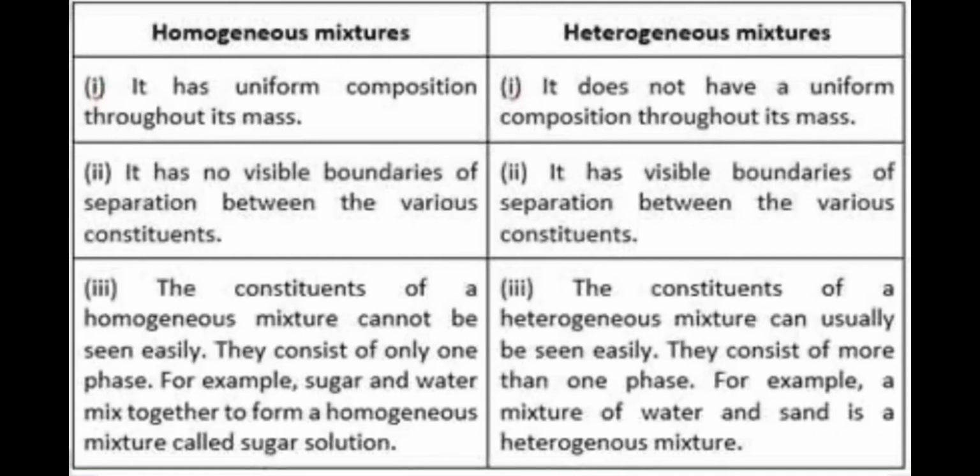Third, the constituents of a homogeneous mixture cannot be seen easily. They consist of only one phase. For example, sugar and water mix together to form homogeneous mixture. In heterogeneous mixture, the constituents can usually be seen easily. They consist of more than one phase. For example, mixture of water and sand is a heterogeneous mixture. Students, if it is asked for 2 marks and you have to write 4 points, you can consider example as the 4th point over here.